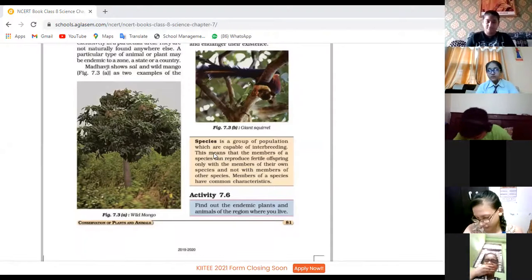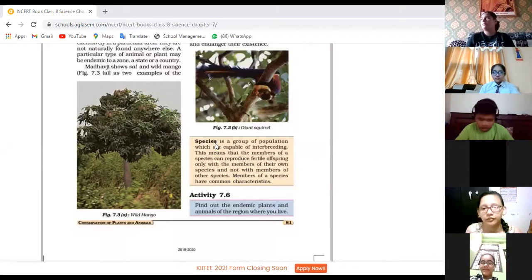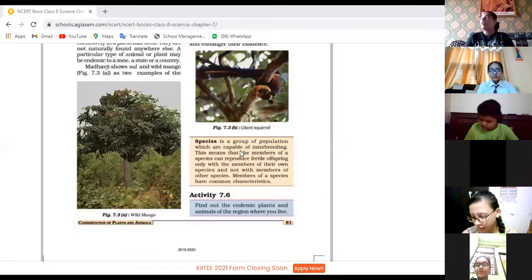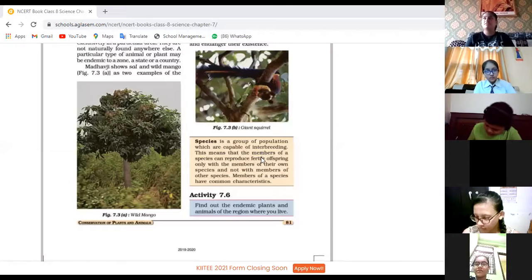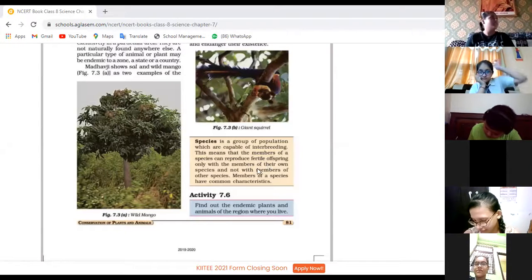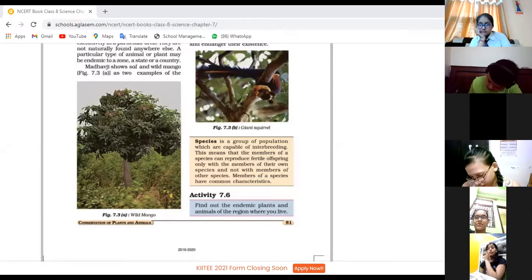Children, we are using this word species. What does it mean? It is a group of population which are interbreeding, and they can produce the offspring, but the interbreeding will be done with the member of their own species. Okay, so they will produce the young ones of their own kind.